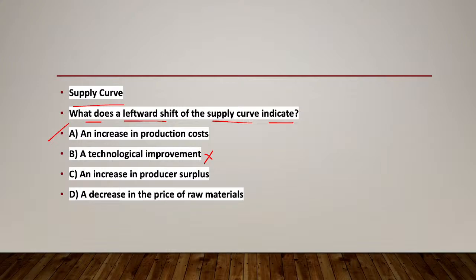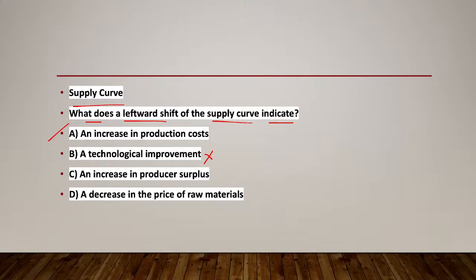Decrease in the price of raw material, if so, then they would have produced more and supplied more. So there should be a rightward shift, but it is the leftward shift, so this is also not right. It should be an increase in the price of raw material. So here, increase in production cost is the right answer.